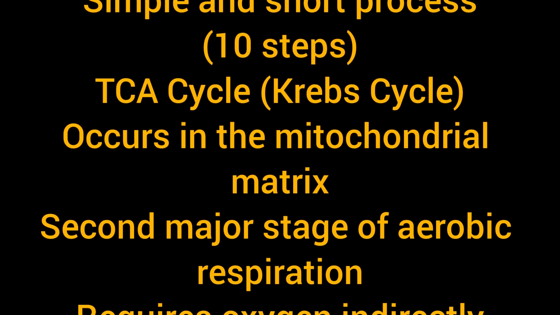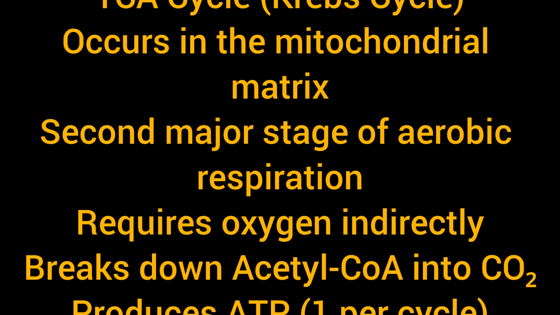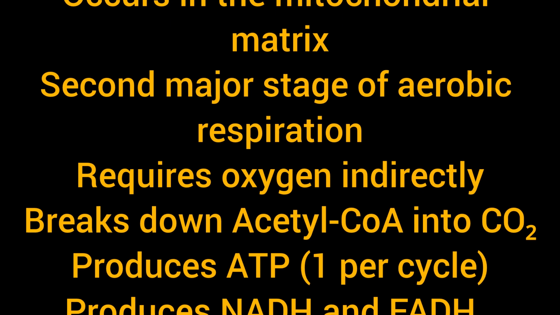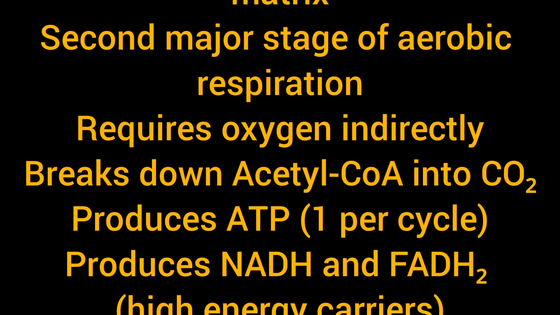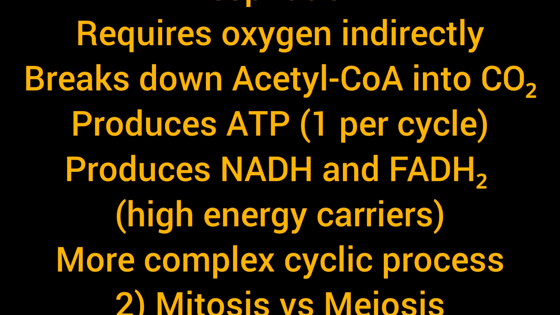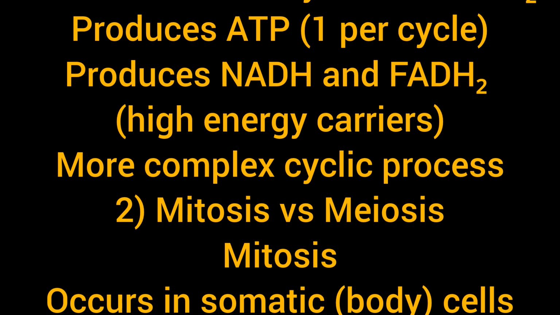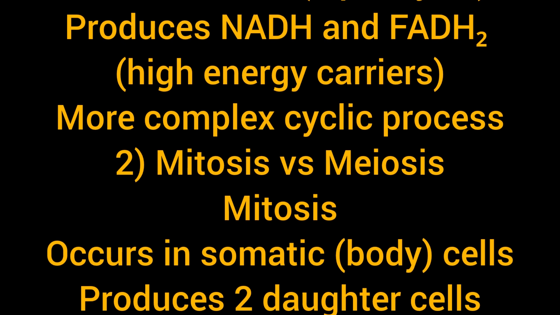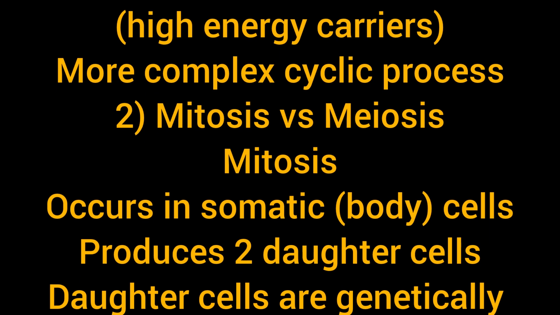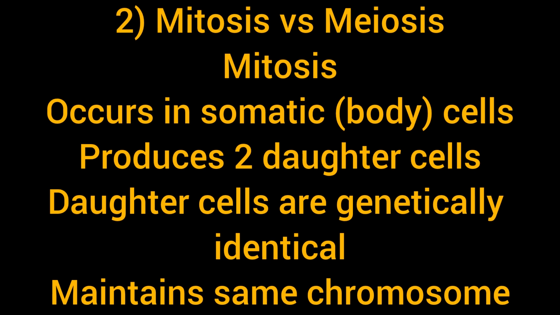TCA cycle or Krebs cycle occurs in the mitochondrial matrix, second major stage of aerobic respiration, requires oxygen indirectly, breaks down acetyl-CoA into CO2, produces ATP, 1 per cycle, produces NADH and FADH2, high energy carriers, more complex cyclic process.